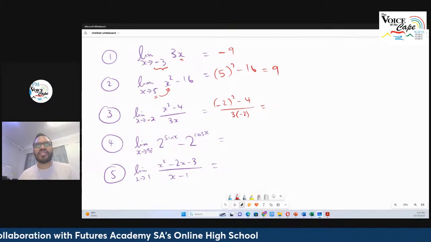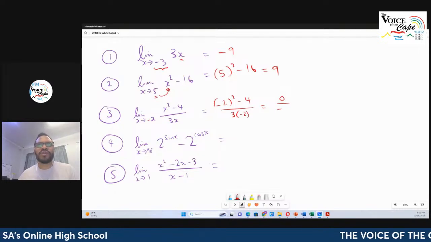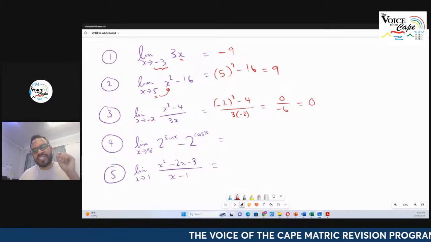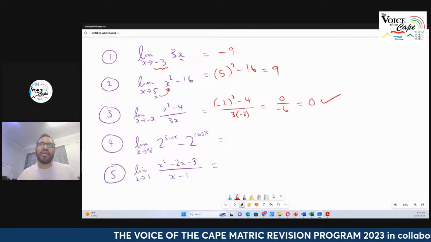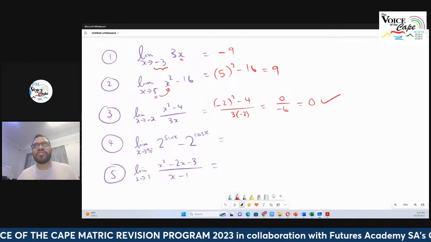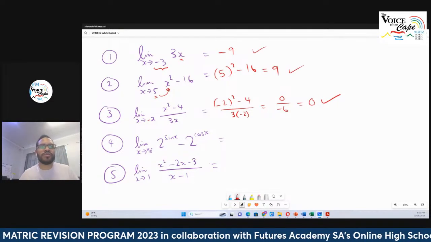Minus 2 all squared, that's going to be 4. 4 minus 4 is 0. 0 over 3 times negative 2 is negative 6. 0 divided by some number is still 0. So remember, when 0 is in the numerator, you get an answer. When 0 is in the denominator with something non-zero on top, it's of course undefined, tending towards infinity.